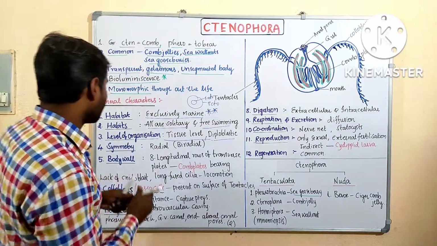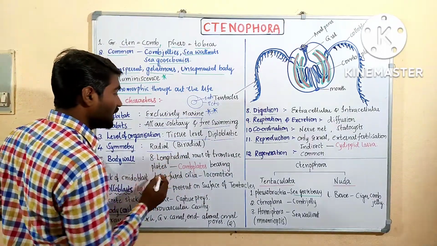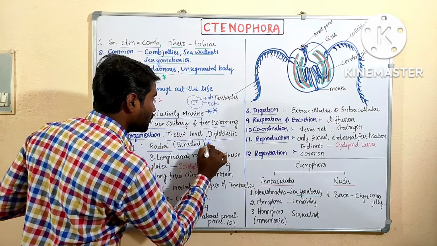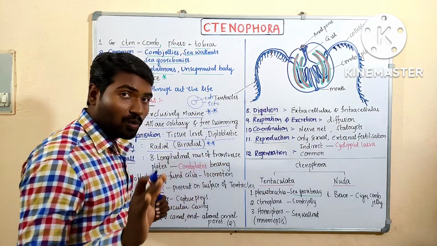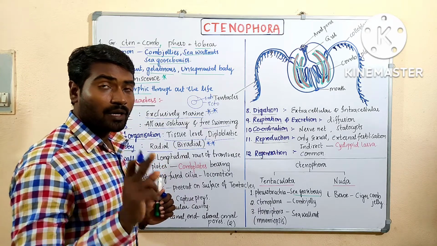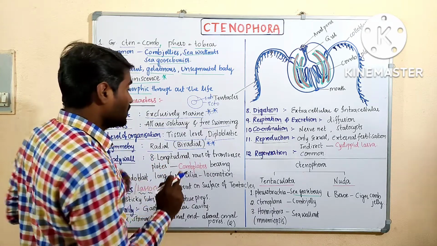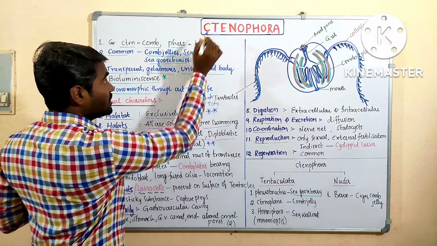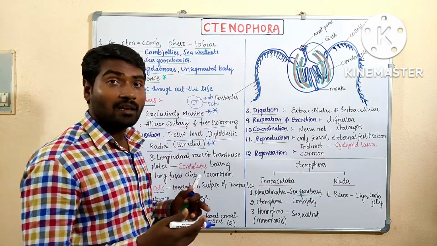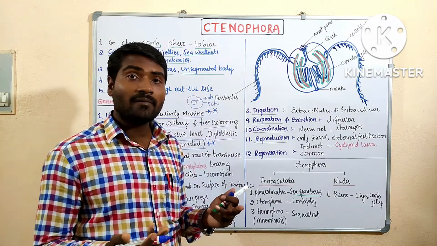Okay, right. Symmetry. We can see radial symmetry and mostly biradial symmetry. This is important. Sea anemones and ctenophores show biradial symmetry. Almost all the ctenophores show biradial symmetry. What is biradial symmetry then?